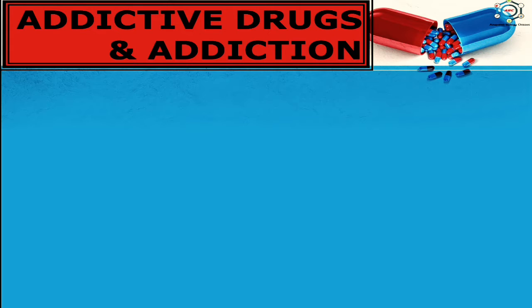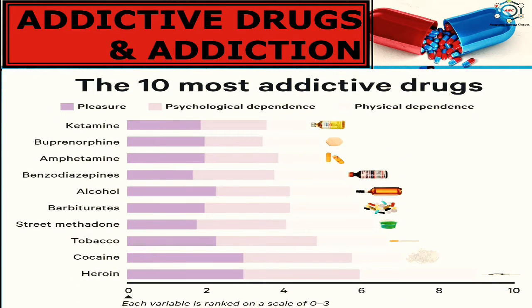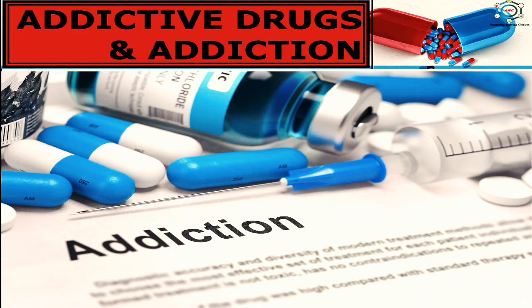Now, addictive drugs and addiction. So, what are addictive drugs? Addictive drugs, which means habit-forming drugs, are substances that modify the biological, psychological, or social behavior of a person by stimulating, depressing, or distorting the functions of the body and the mind. Here you can see the 10 most addictive drugs, which are ketamine, buprenorphine, amphetamine, benzodiazepines, alcohol, barbiturates, street methadone, tobacco, cocaine, and heroin.